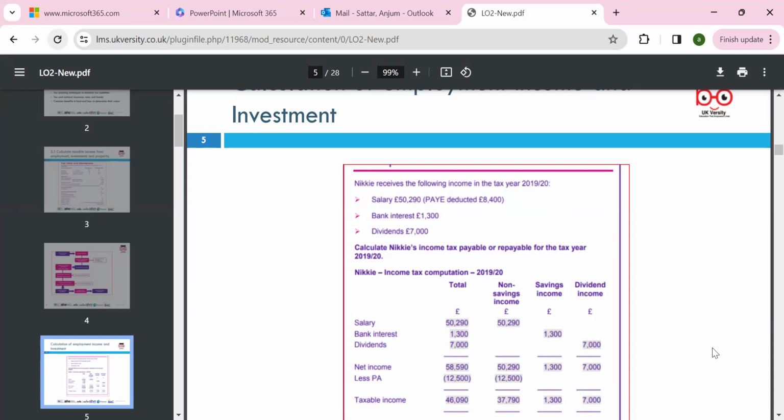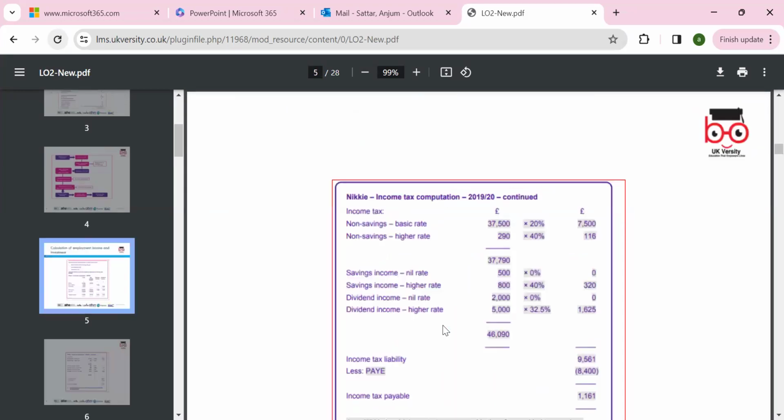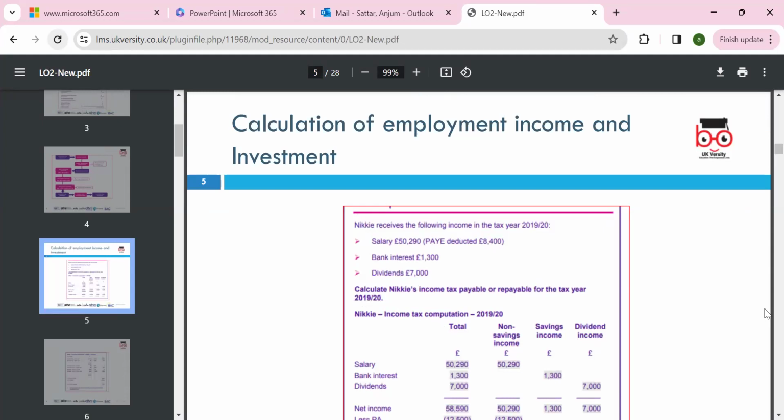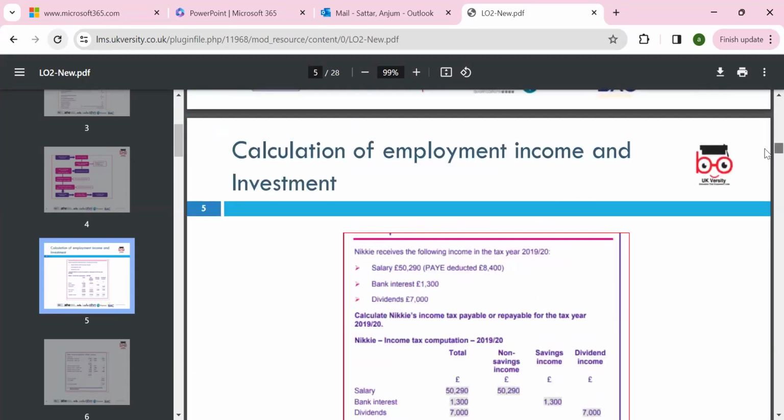So we can look around and we can calculate the salary. We know that's non-saving income. Then we have a saving income there, which is a bank interest 1,300. Then we have a dividend 7,000. So when we add all the sources of income, we can say what is the total income we have for this case. So please, hope you can see and hear me.